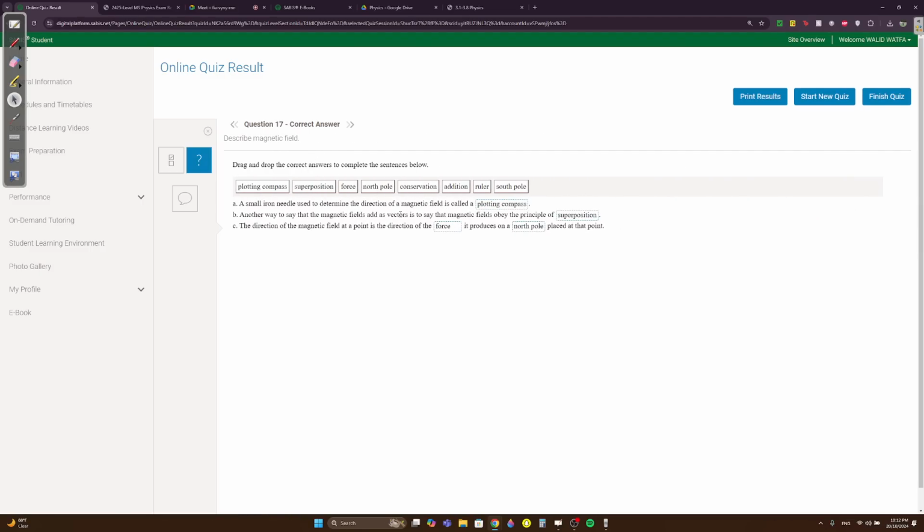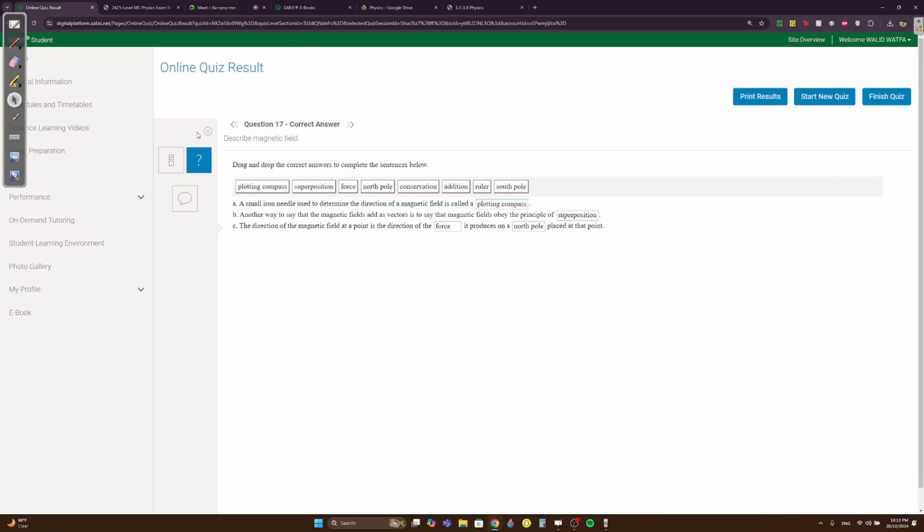Another way to say that magnetic fields are vectors is to say the magnetic fields obey the principle of superposition. This is very important. I didn't write it in my notes, but I remember reading it in the book. Obeying the principle of superposition means that they can be added as vectors. The principle of superposition states that any vector can be resolved into an x and y component and then be added to obtain a net vector or net force or whatever, net magnetic field.